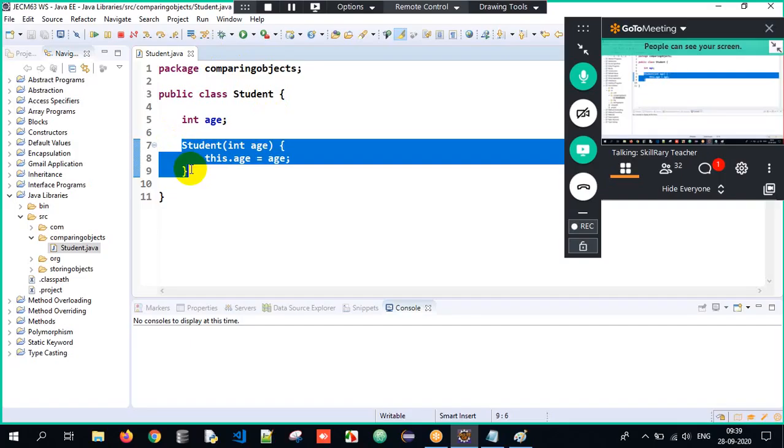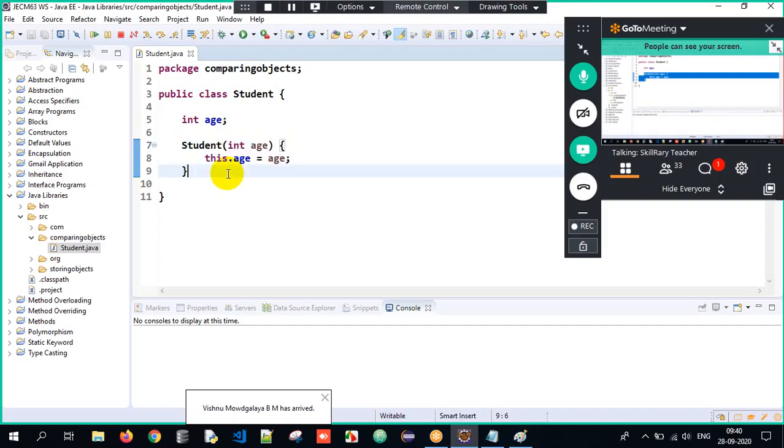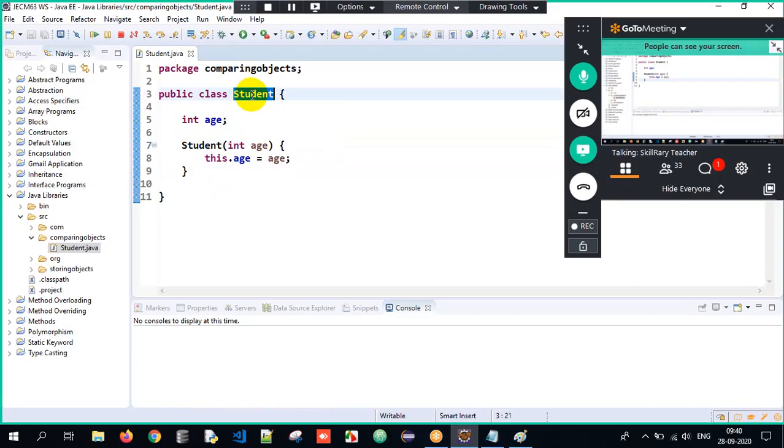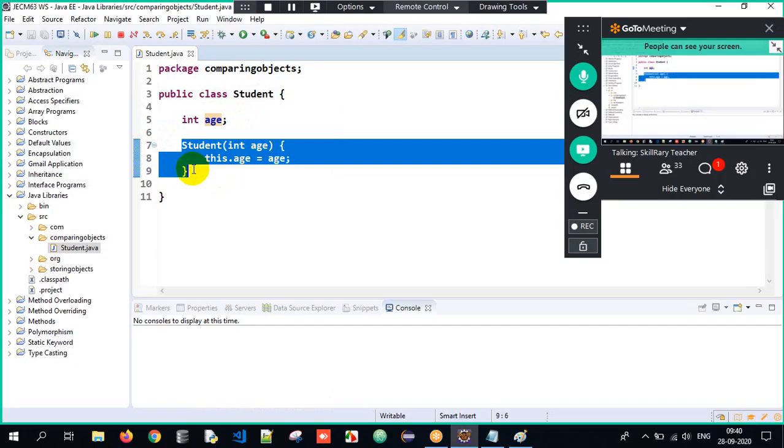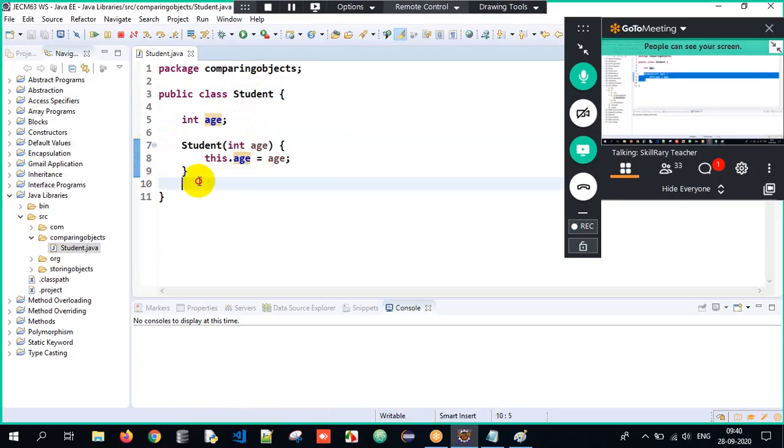If you closely observe from the past 2-3 days, I am making use of this topic widely. Again, when I talk about collection topics in the future, this topic will be a prerequisite. So constructors will play a major role. Why? Because it's used for initialization purposes. So here, student is a class. It has a variable called age, and I'm initializing that age with the help of a constructor. Yes, sir, we understood it completely.